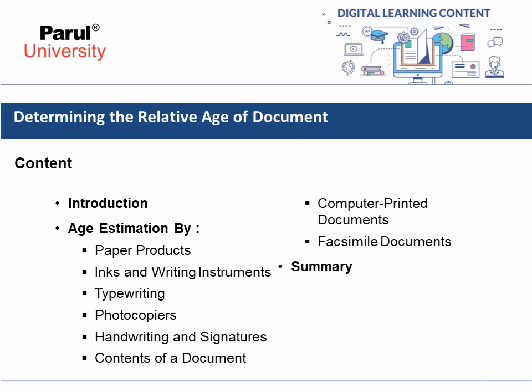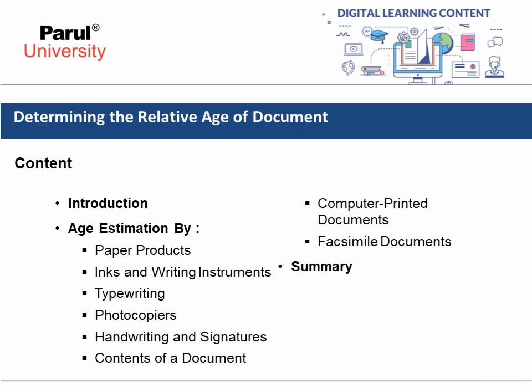Then age estimation by different methods will be discussed, just like paper products, then age estimation by inks and writing instruments, then age estimation by typewriting, age estimation by photocopiers, age estimation by handwriting and signature, then age estimation by contents of a document, age estimation by computer printed documents, and age estimation by facsimile documents, and last a summary will be discussed.